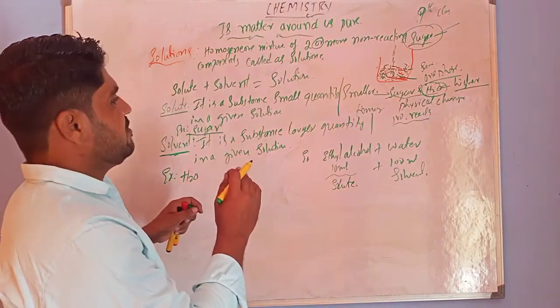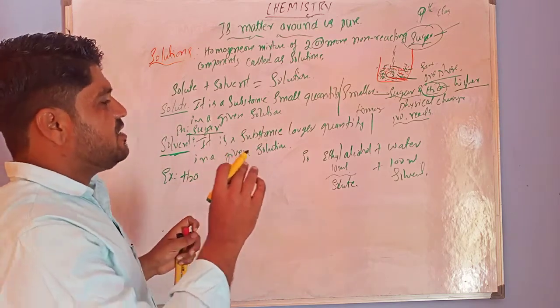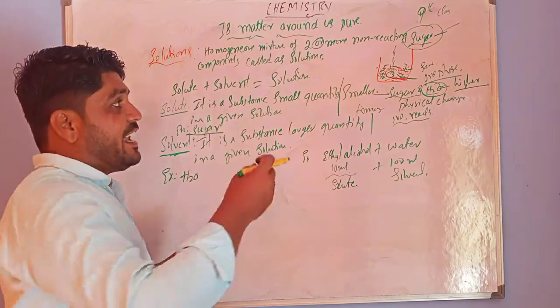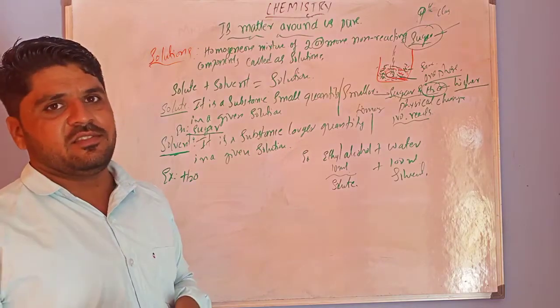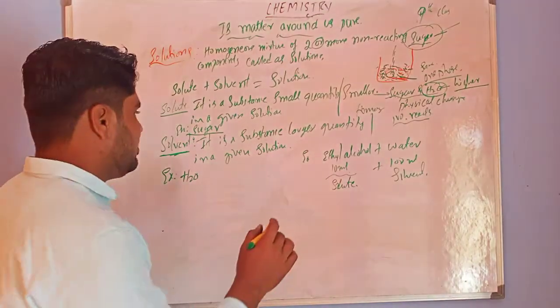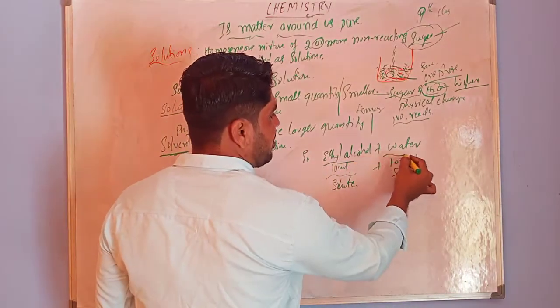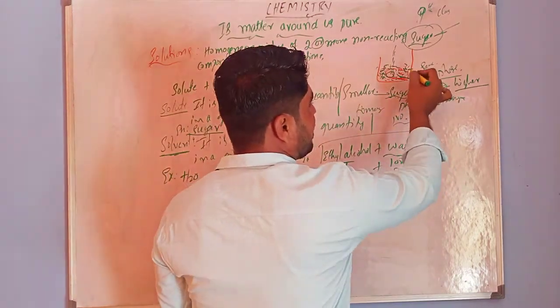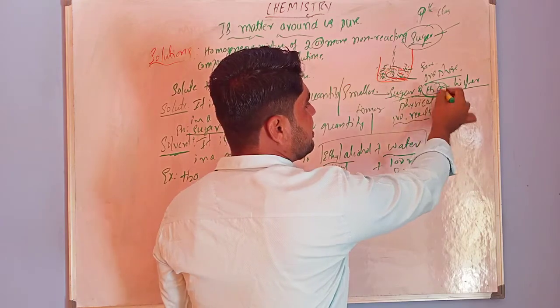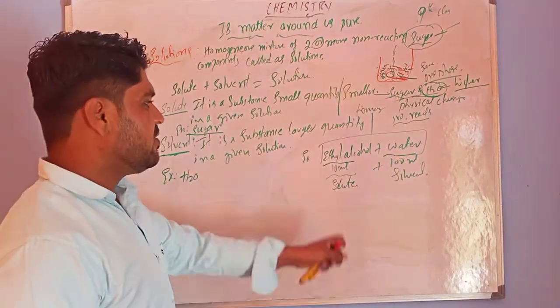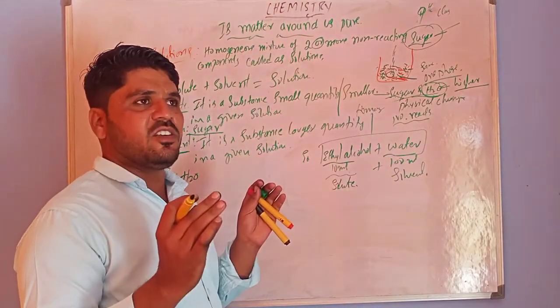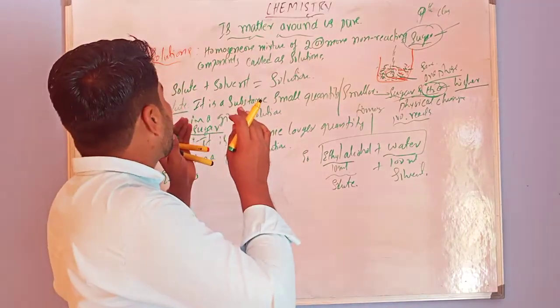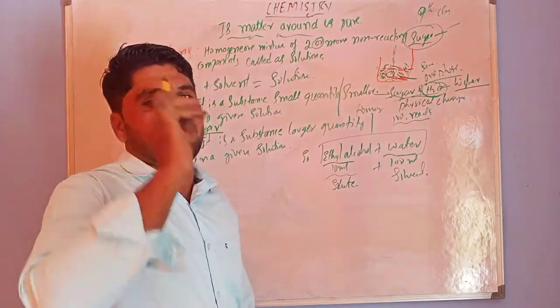In this, we generally take examples of only liquid solutions. Only liquid solutions. So ethyl alcohol and water is a liquid solution. In this, water and sugar: sugar is solid in state, and water is in liquid state. That's why when we talk about concentration, it applies only to liquid solutions.